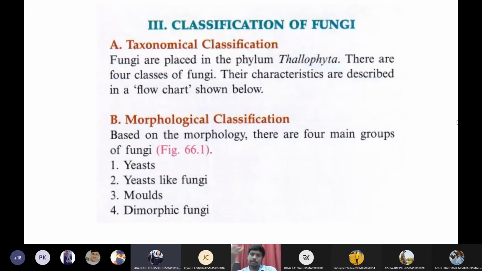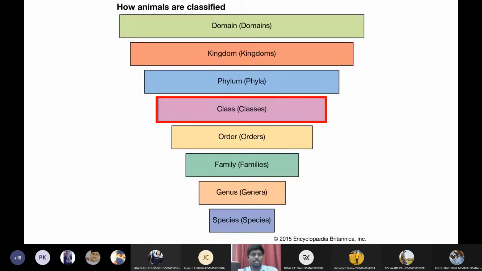Then a group of hyphae will make a mycelium. Very good. Then a group of mycelium will make a compact structure called mold. Is there any other name for mold? Conidia. Very good.